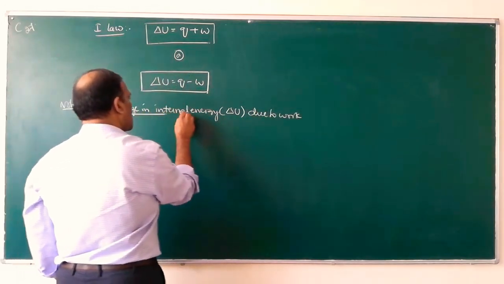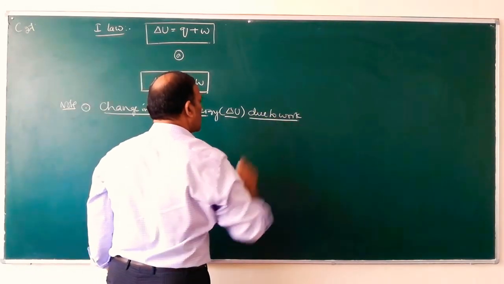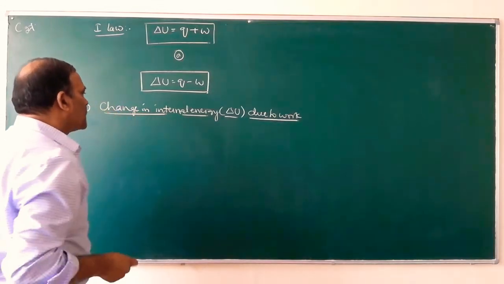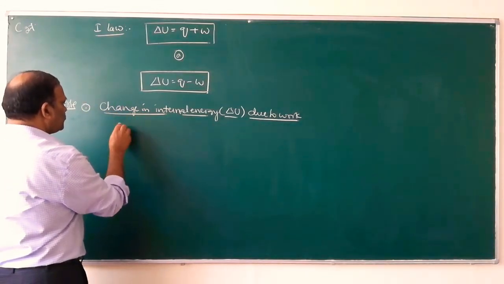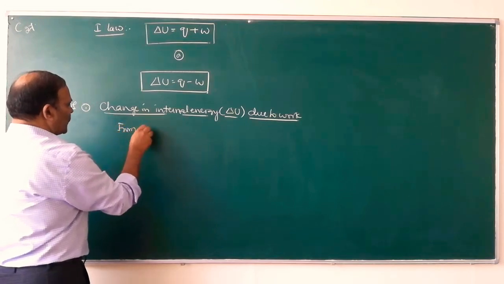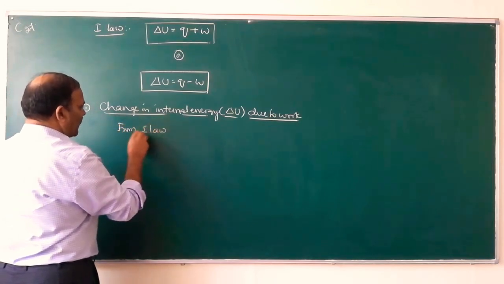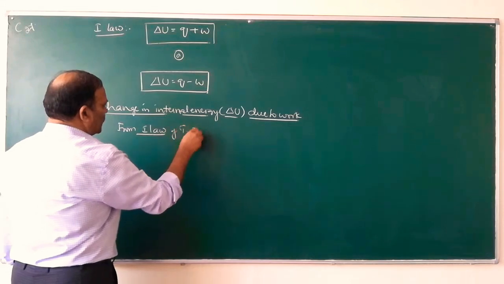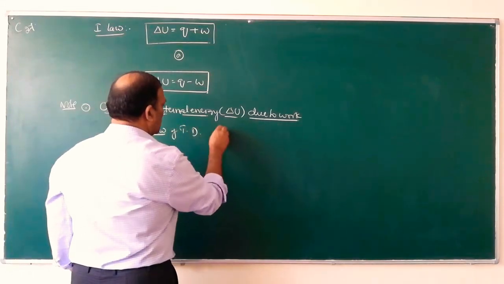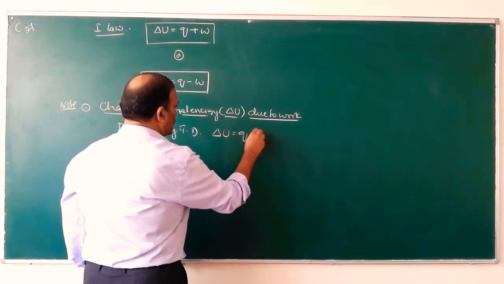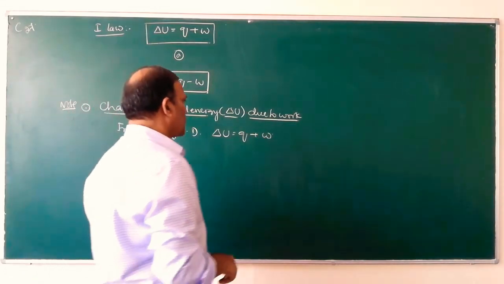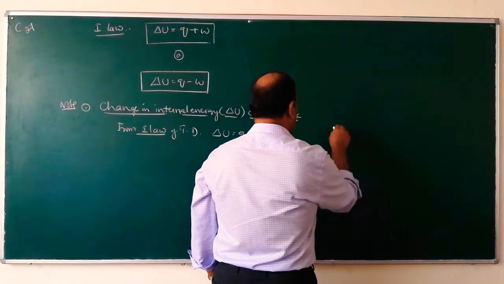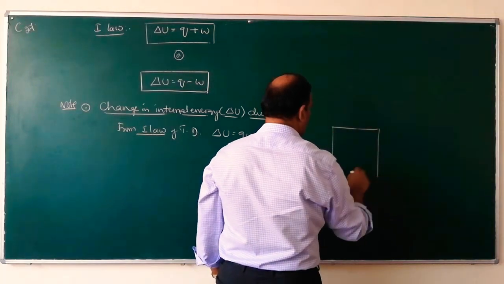From the first law of thermodynamics, delta U is equal to Q plus W. Suppose this is an adiabatic process.